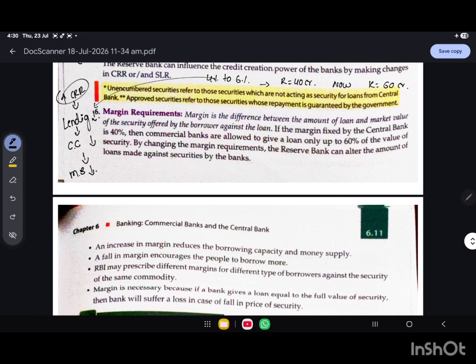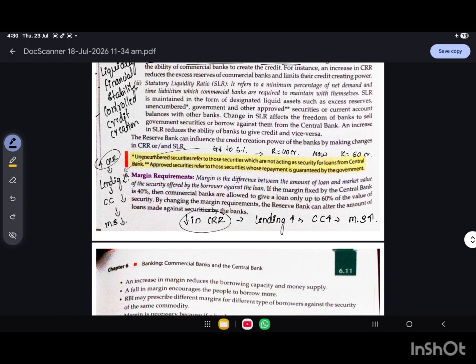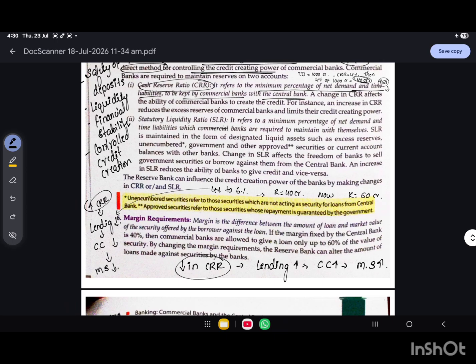And vice versa happens if there is a decrease in the CRR. If the central bank decreases the cash reserve, more money will be available with the commercial banks, so they can lend more money. So lending increases at that time. In turn, credit creation increases and money supply also increases. You can just connect CRR with loans and money supply, as it is quite easy to remember the trick.